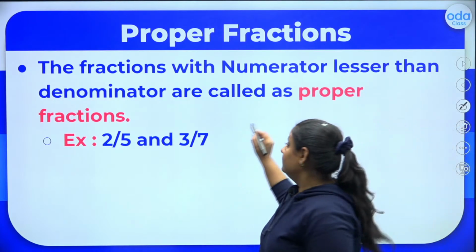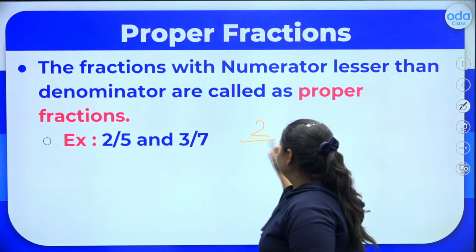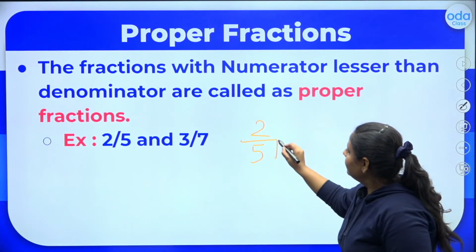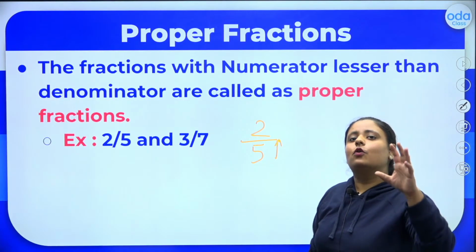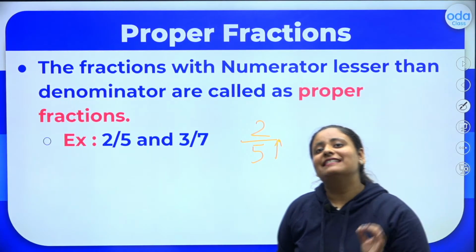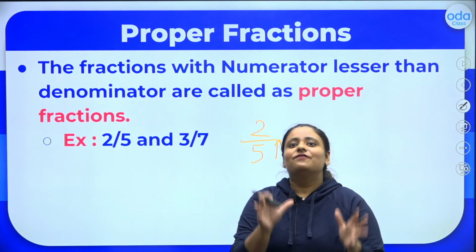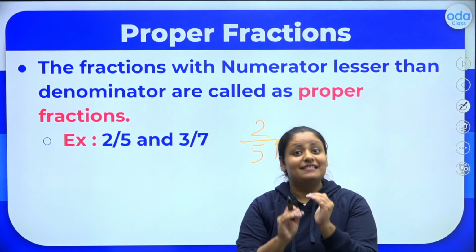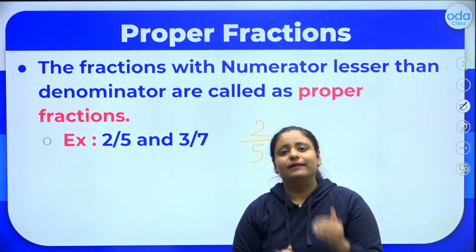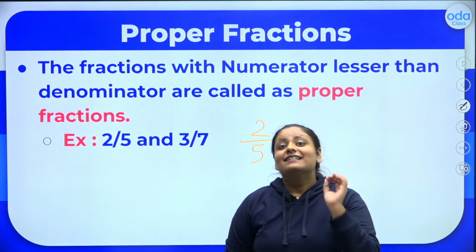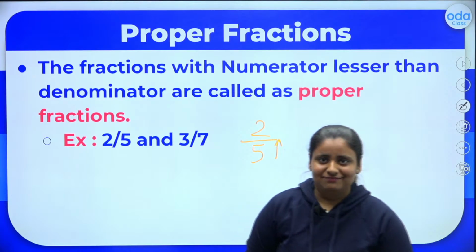So, whenever the denominator is greater, we call those fractions proper fractions. But when the denominator is lesser than the numerator, we call it an improper fraction.